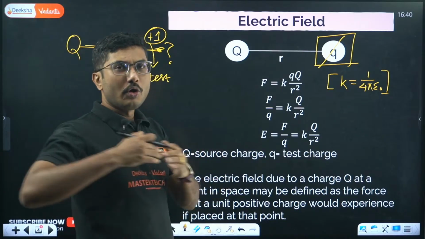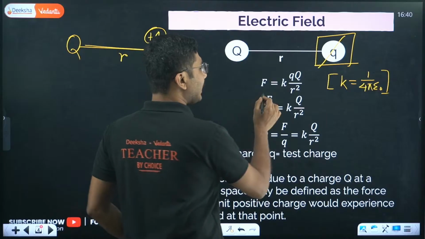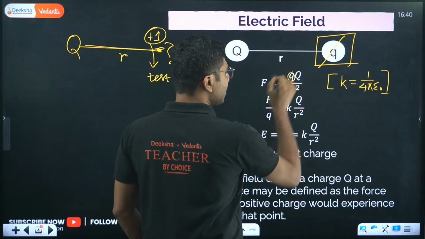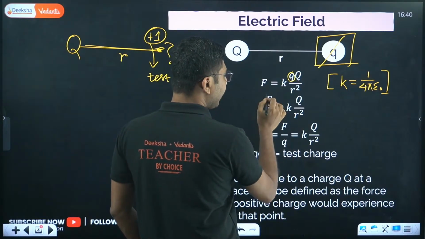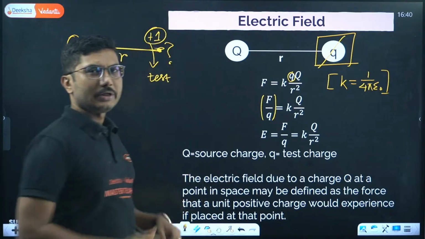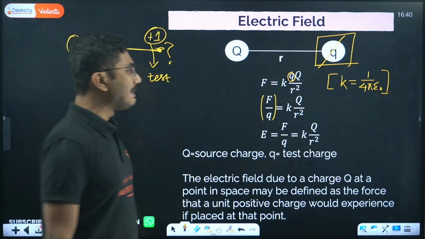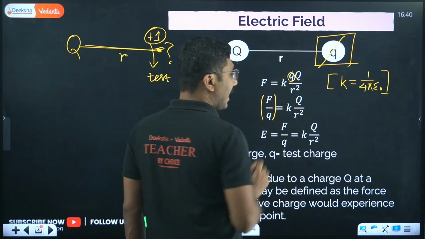Now how do we do that mathematically? We take this small q and divide it on this side. So F/q is actually kQ/r².